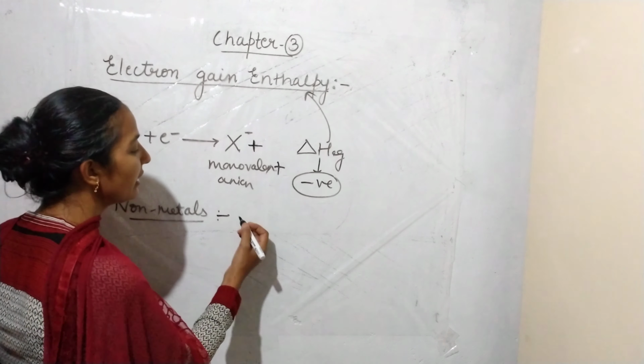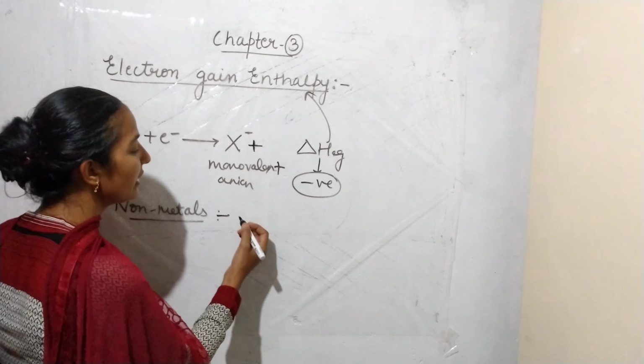Now we will discuss a different thing, the unit of electron gain enthalpy. Like ionization energy, the unit of electron gain enthalpy is also electron volt per atom, or kilojoule per mole. These are the units of electron gain enthalpy.